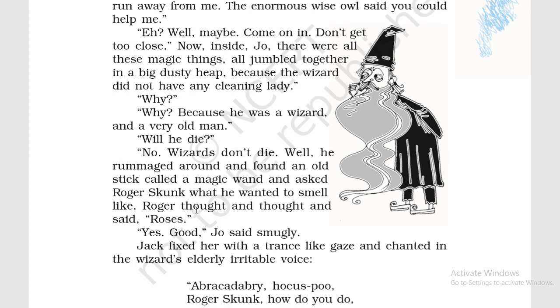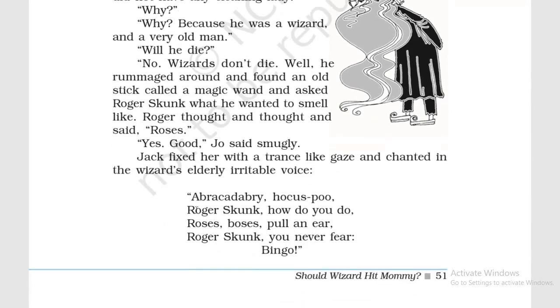Roger thought and said roses. Yes, good, Joe said smugly. So in a very self-satisfied manner, she said okay, it was a good answer by Roger Skunk.